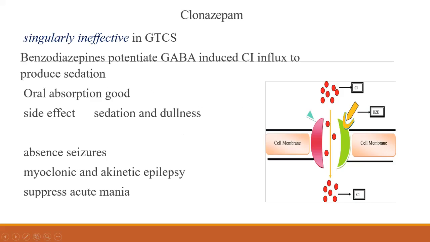Clonazepam, lorazepam, clobazam, diazepam, all these are benzodiazepines. What is the action of benzodiazepines? They increase the frequency of chloride channel opening, increasing the entry of chloride and the action of GABA. So benzodiazepines potentiate GABA-induced chloride influx to produce sedation. Whenever there is GABA, there may be sedation. All these benzodiazepines, we cannot use as monotherapy for epilepsy. They are combined with other drugs, but we will see that.